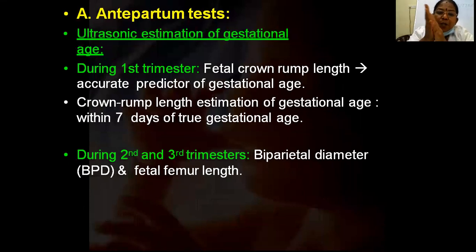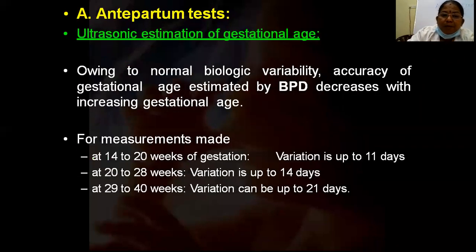Ultrasound estimation of gestational age during the first trimester: what is more important is CRL, crown to rump length, which gives an accurate prediction of gestational age. During the second and third trimester, the anatomical measurements, the biometry: biparietal diameter, head circumference, abdominal circumference, and femur length. All these can tell us how the fetus is growing.